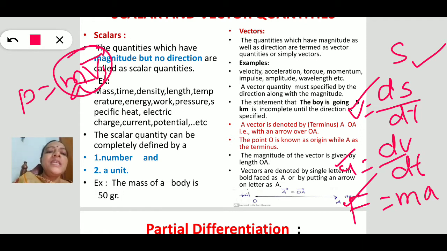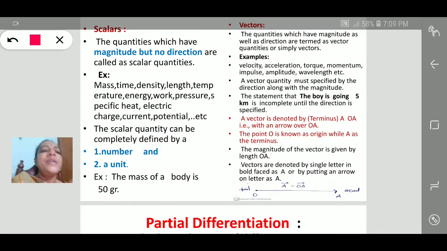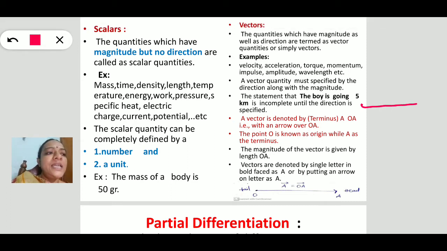Like this, so many physical quantities in our physics are termed vectors, which have both magnitude and direction. Examples of vectors are velocity, acceleration, torque, momentum, impulse, amplitude, wavelength. How do we specify a vector? Because a vector possesses both magnitude and direction, we specify its magnitude by its length and its direction by putting an arrow mark.